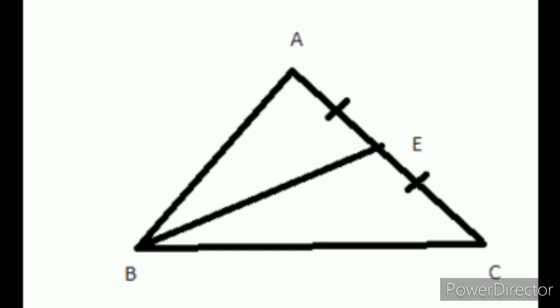AE equal to EC. On those line segments there are small marks drawn that represent they are equal. AE equal to EC, E is the midpoint. Therefore BE is median. Got it?